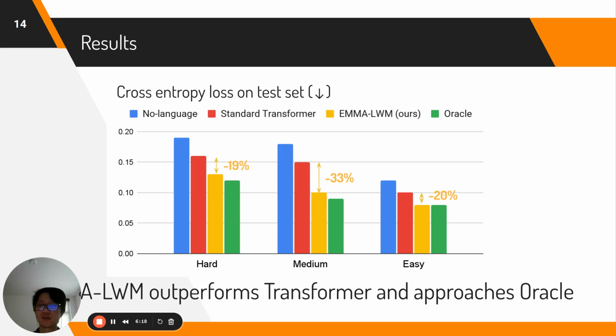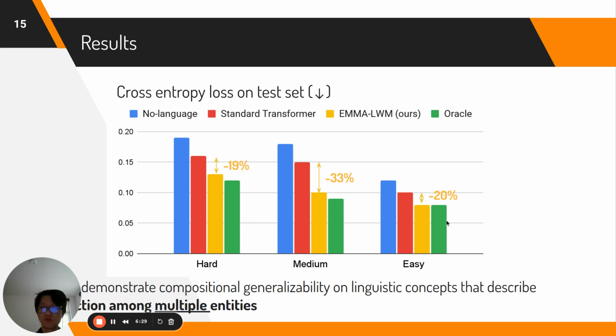Our results indicate the effectiveness of our approach. Our model outperforms the transformer by a substantial margin in all evaluation settings. While the transformer struggles with the harder settings, our model approaches the performance of the Oracle model on these settings. These results are significant because, to the best of our knowledge, our model is the first to demonstrate compositional generalization abilities on linguistic concepts that describe interaction among multiple entities.